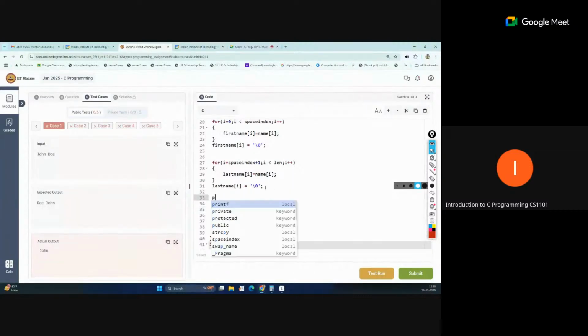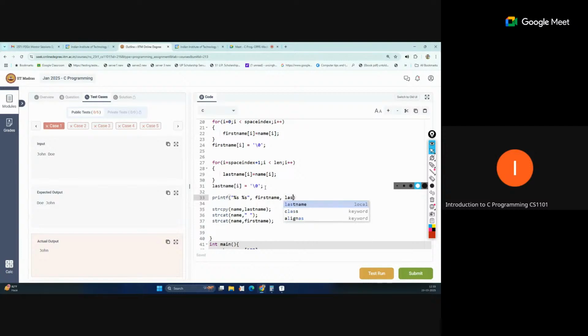Let's check first, print percent s space percent s and the value of first name or last name. What are we getting?